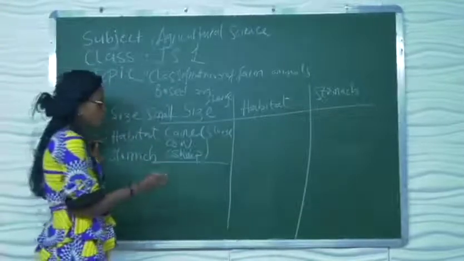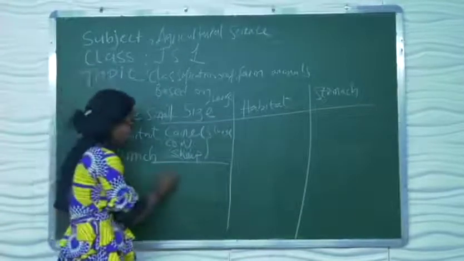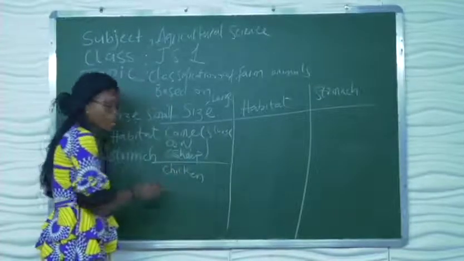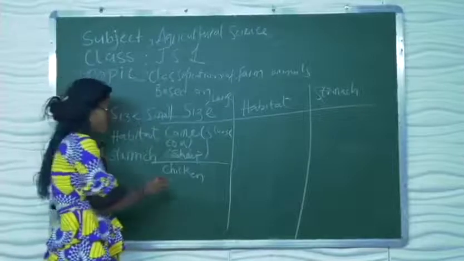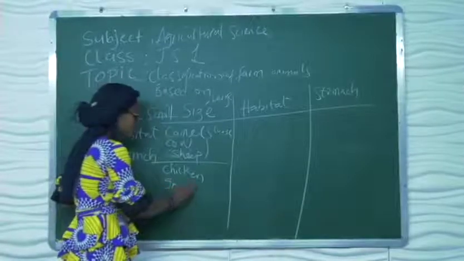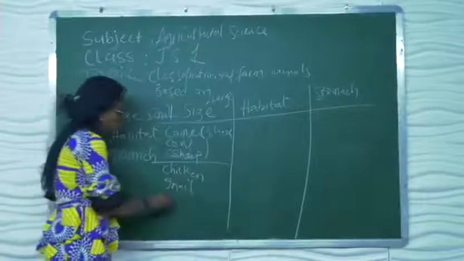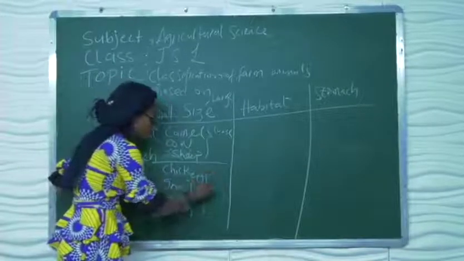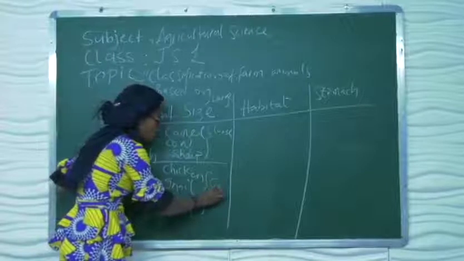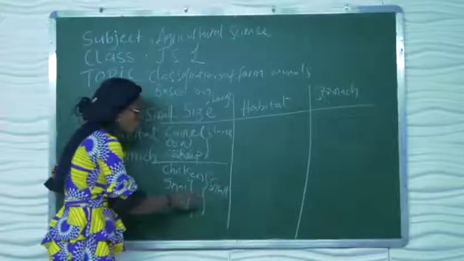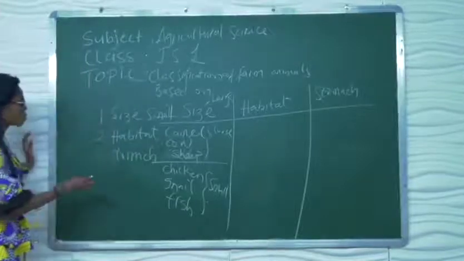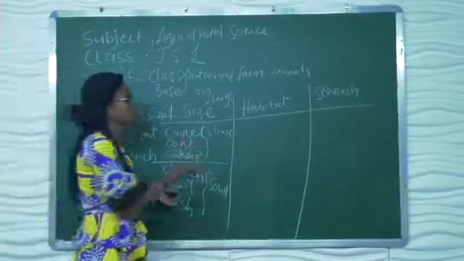Now we said small ones. Small one example, the popular one you eat, is chicken. Another example we have is snail. We also have fish, and so many of them. They are classified as small animals. We know they are small because of their body size.